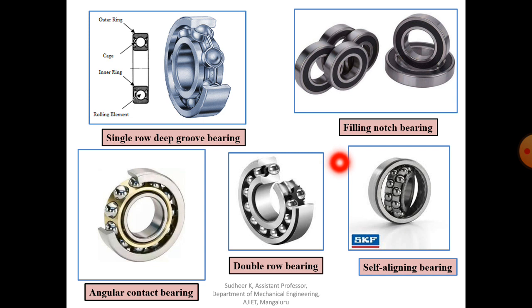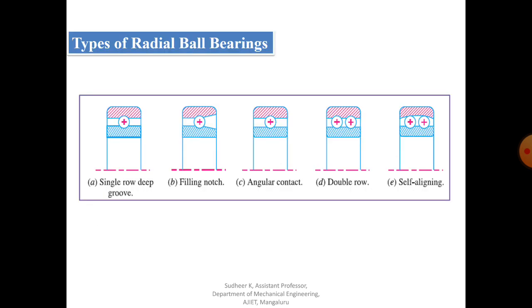Similarly, we have one more type, called filling notch bearing. You have already seen it here. There is a small difference in the cross section. You can see that it is in the shape of a notch. That's why it is called filling notch ball bearing.